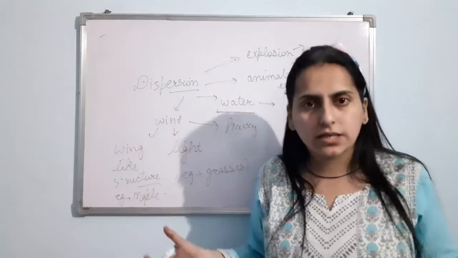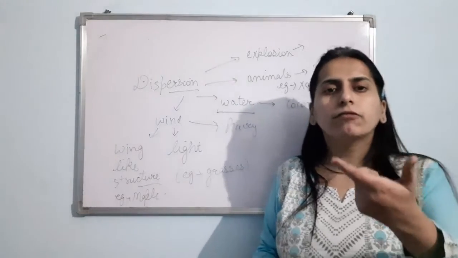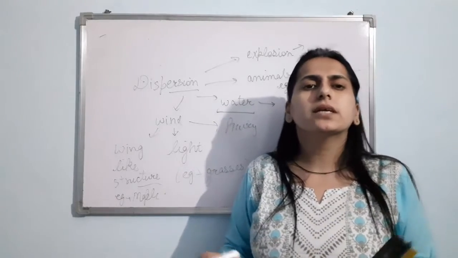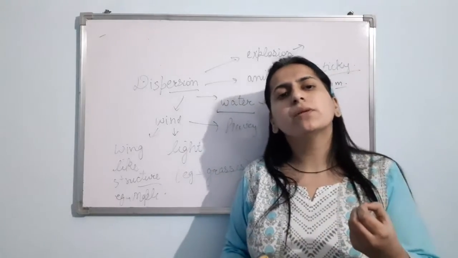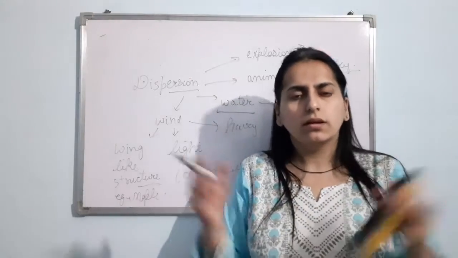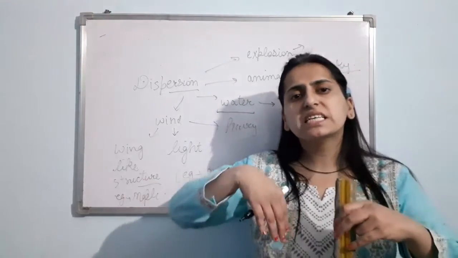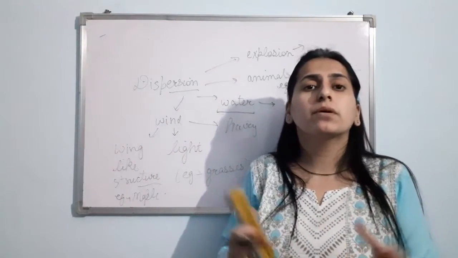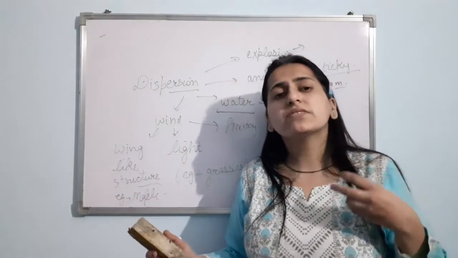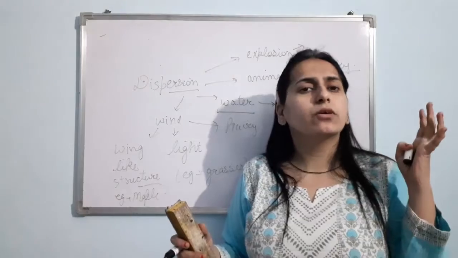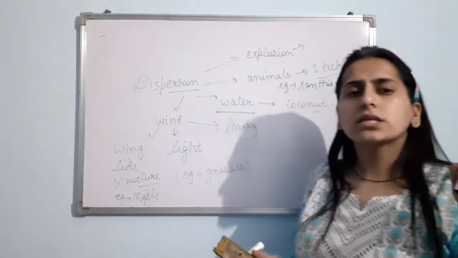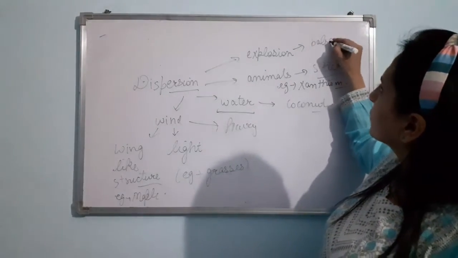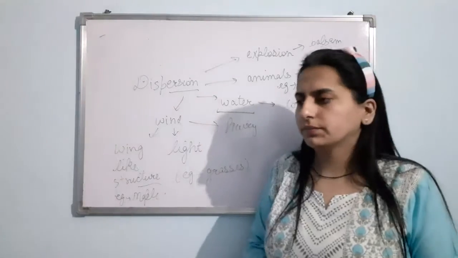Now the last one, dispersion by explosion. Explosion, a kind of blast. So basically what happens in this, the fruits, you are aware that seeds are present inside the fruit. In the dispersion by explosion, the fruits will burst open. Now what will happen when the fruits will burst, the seeds will come out and they will be scattered to far off places because the fruits are bursting with a high pressure. Clear? So this is dispersion by explosion. Its example is balsam. Am I clear? Okay.